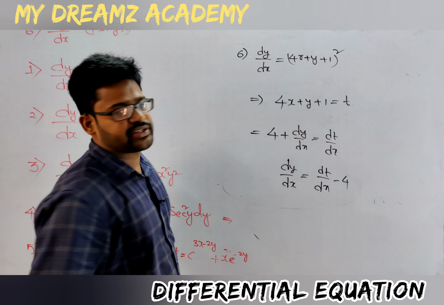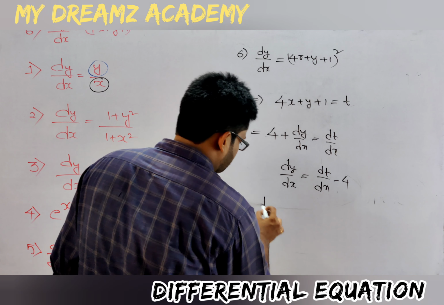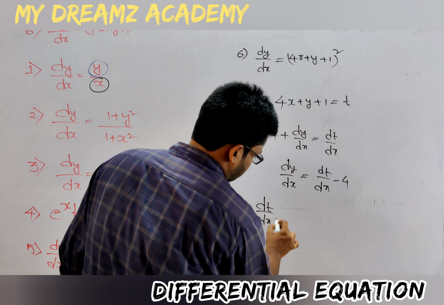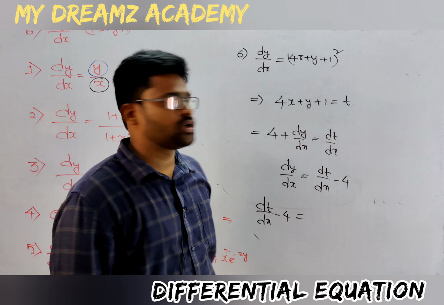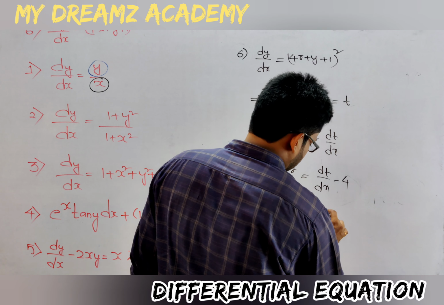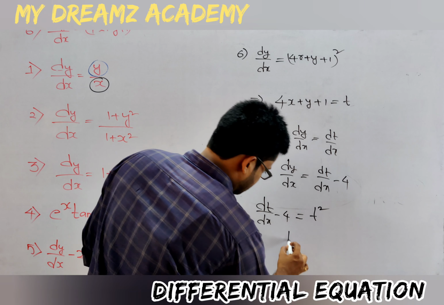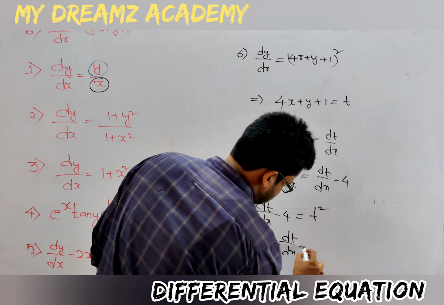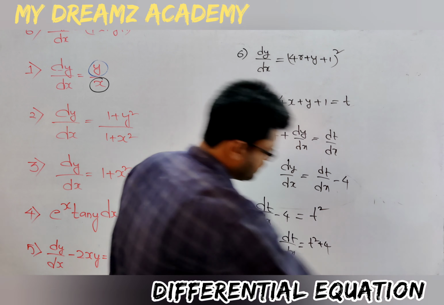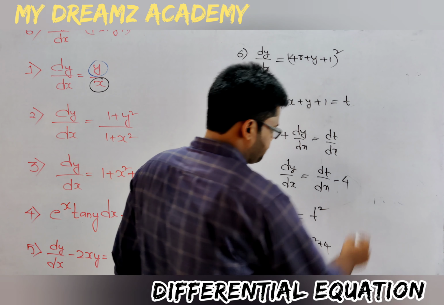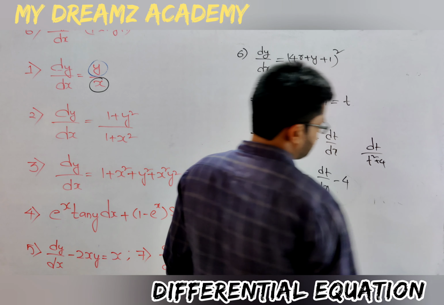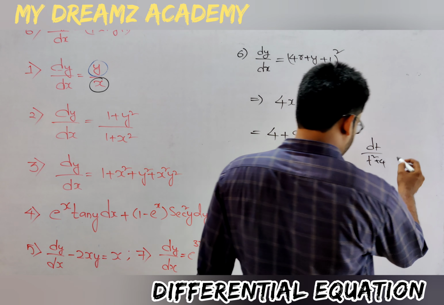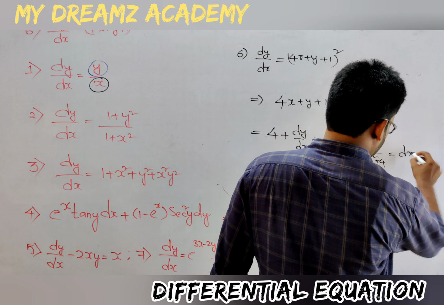Substitute this information in the given question. So dt by dx minus 4, which is equal to (4x plus y plus 1) whole square, that is t square. So dt by dx is equal to t square plus 4. Now separate the variables. dt by (t square plus 4) is equal to dx.